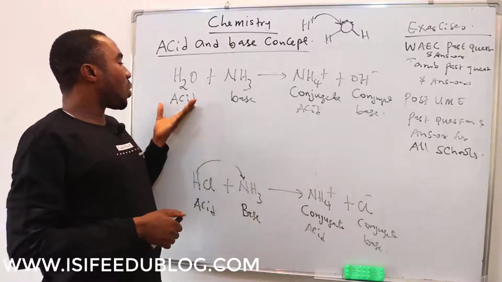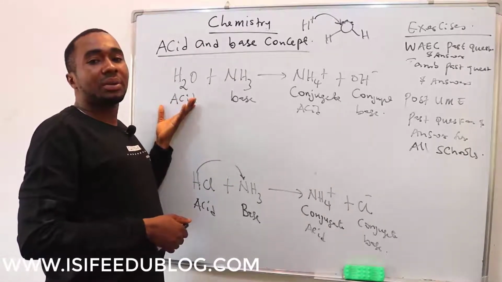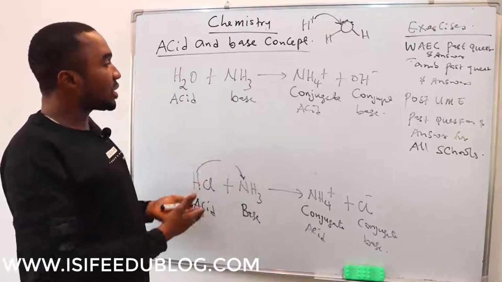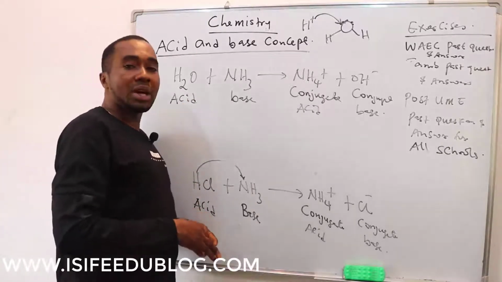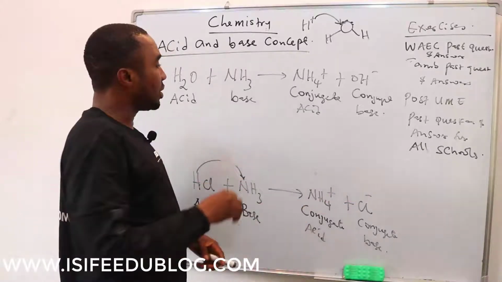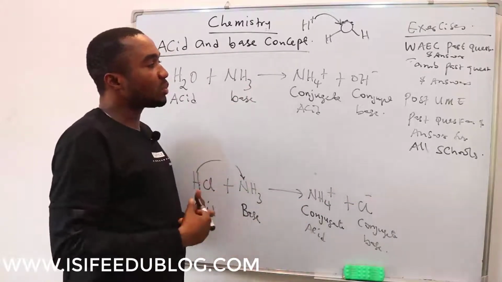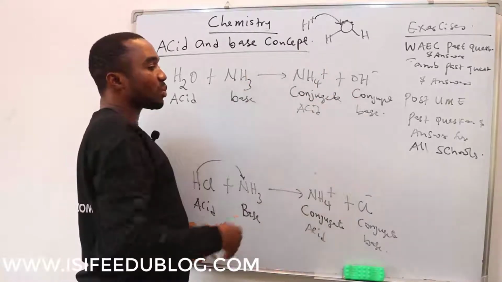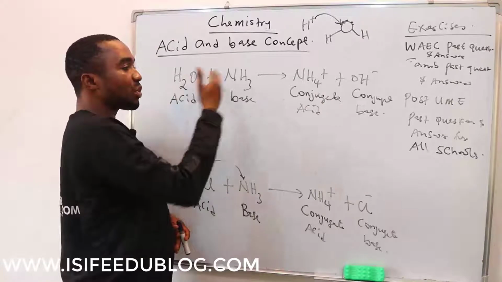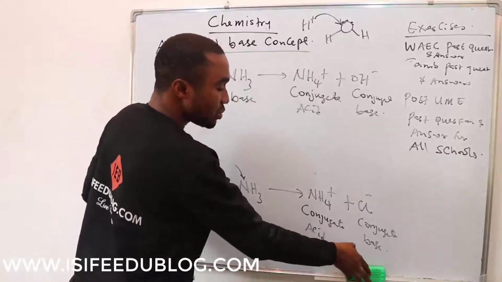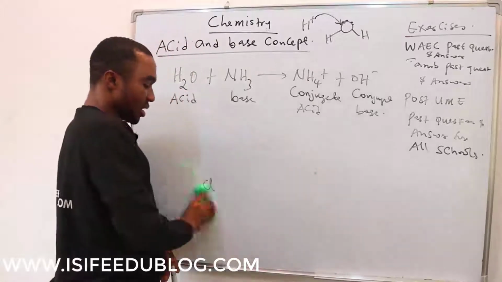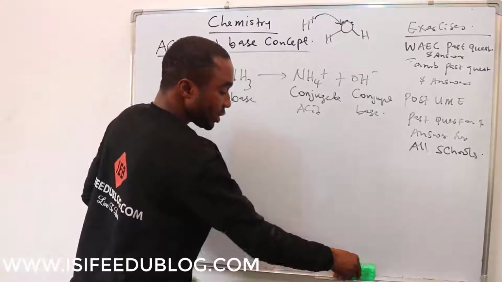You can now see that water is acting as an acid here, because it's the one that donated the proton. So according to the Bronsted and Lowry concept of acid, for anything to be an acid, it should be able to release or donate a proton. Then bases should be able to accept a proton. And when a base accepts a proton, we call it a conjugate acid. When an acid loses a proton, it forms a conjugate base. So that is the way they define the acid and the base.